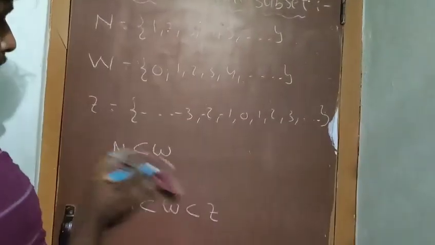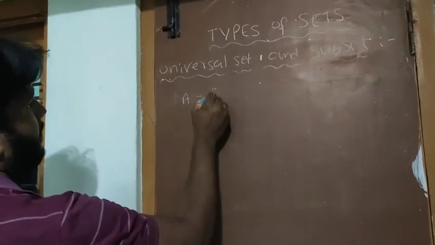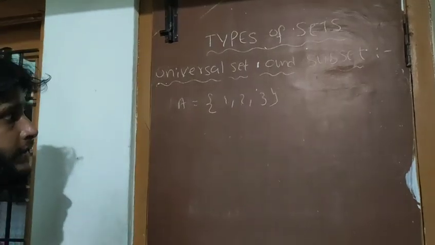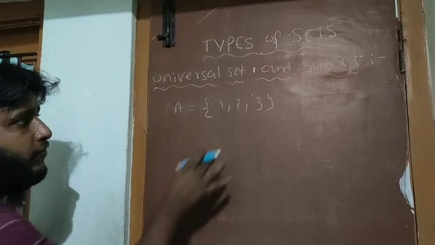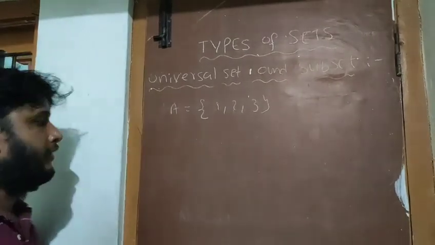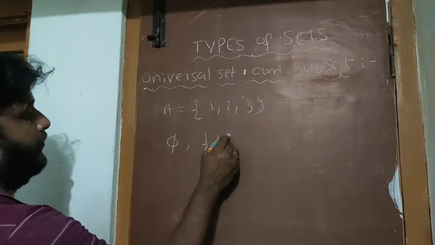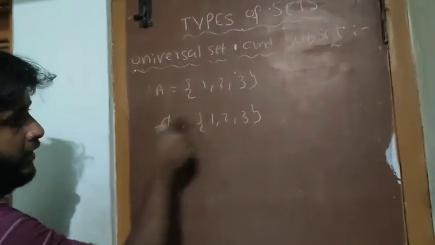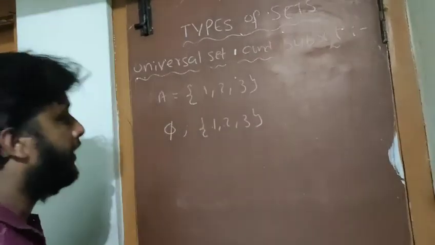Now I will explain how to write the subsets of a given set. A is the set of 1, 2, 3. One important point while writing the subsets of a given set: the empty set and the set itself are always subsets of the given set.